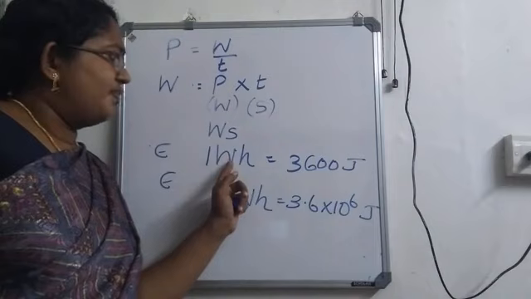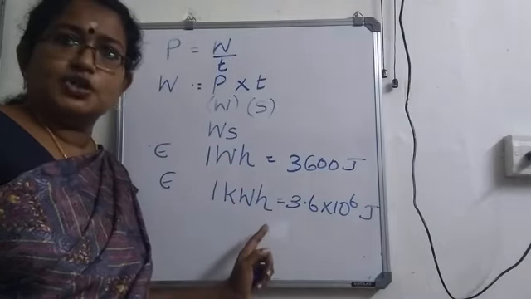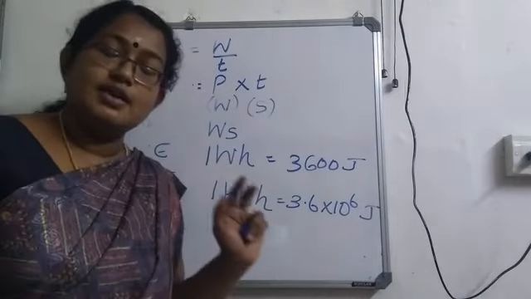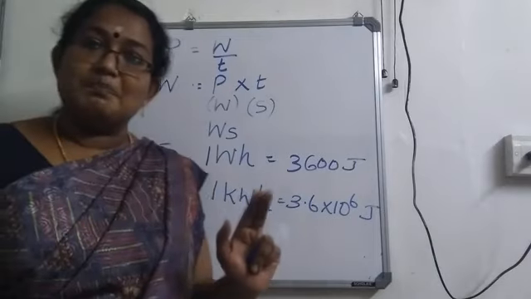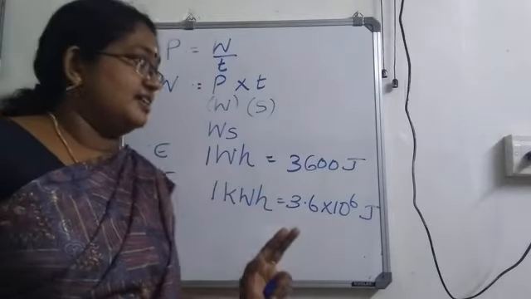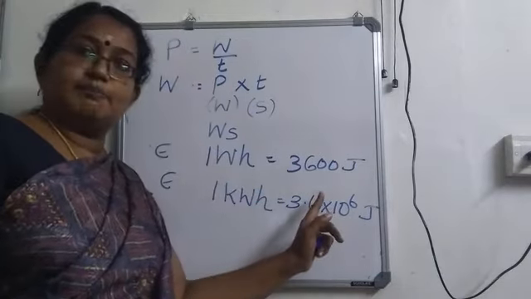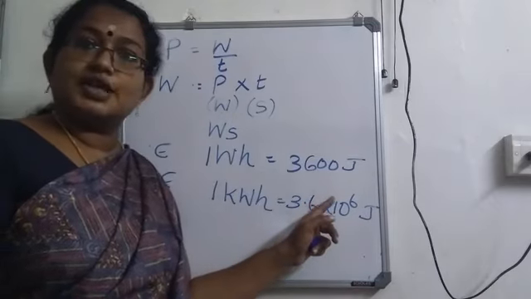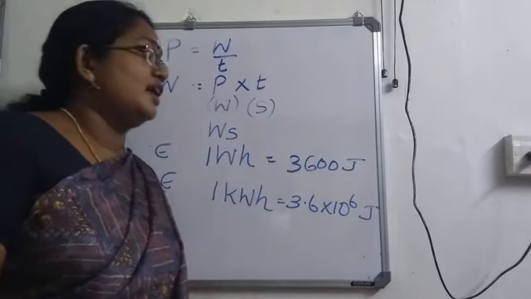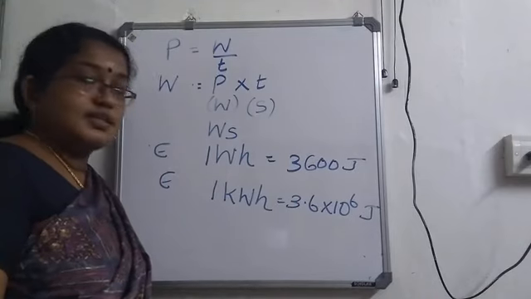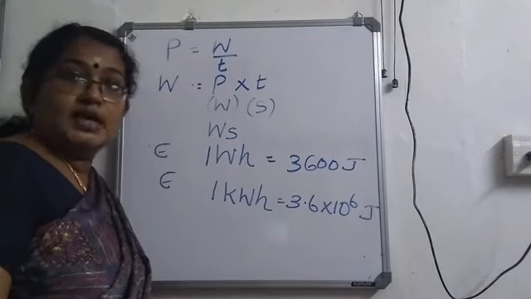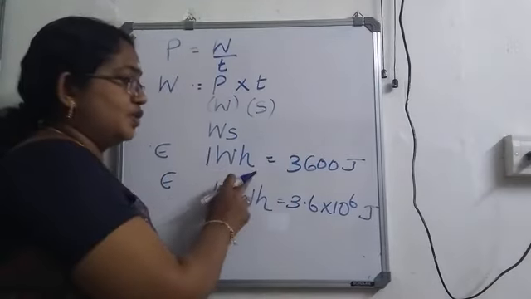So, watt hour and kilowatt hour are the most commonly used units in order to measure electrical energy. This relation is important. 1 watt hour is equal to 3600 joule and 1 kilowatt hour is equal to 3.6 into 10 raised to 6 joule.